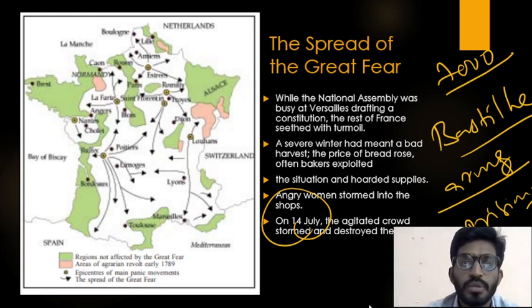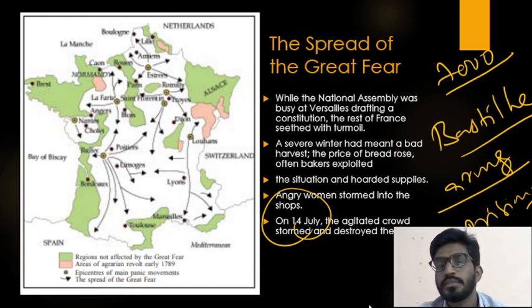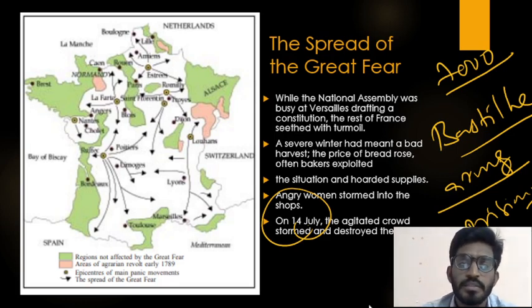This is about French Revolution, part 1, and in next part we will learn about how Constitution works in French. The summary of this video is French Revolution. What are the causes of French Revolution? Here, three main causes are there. First one is political causes, social causes, and economic causes.